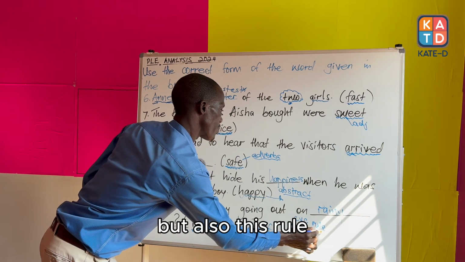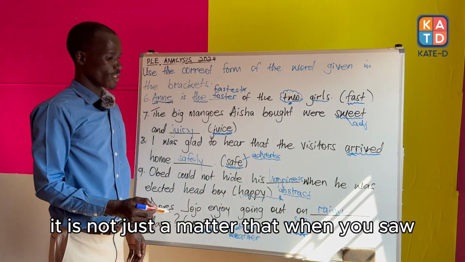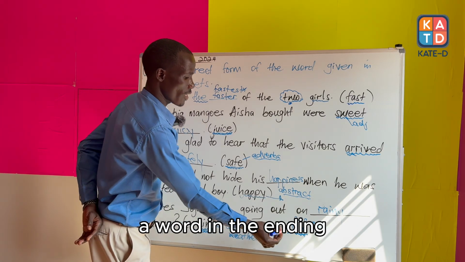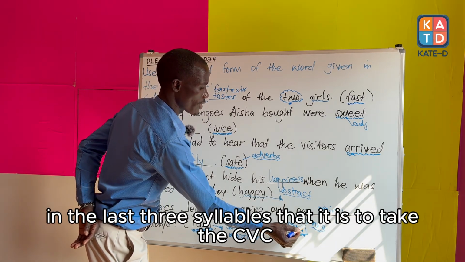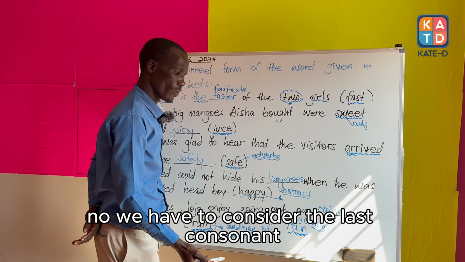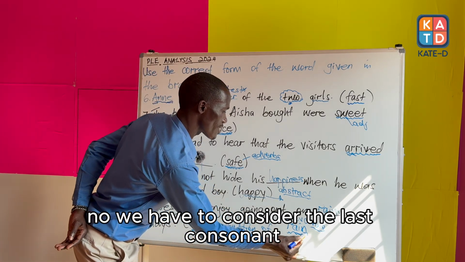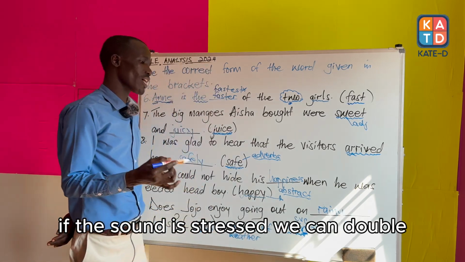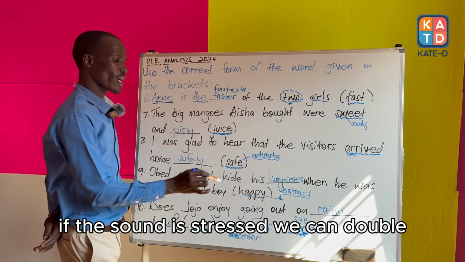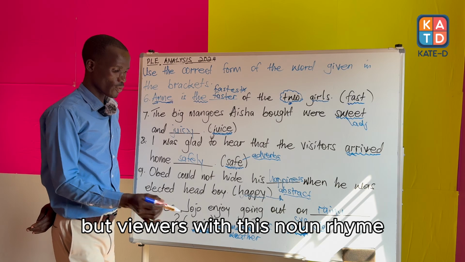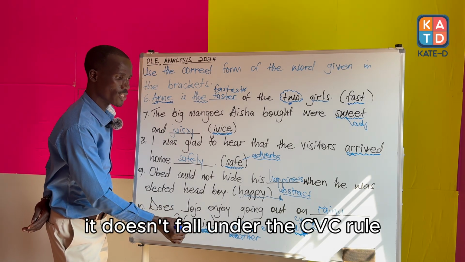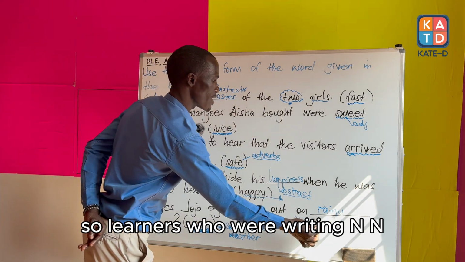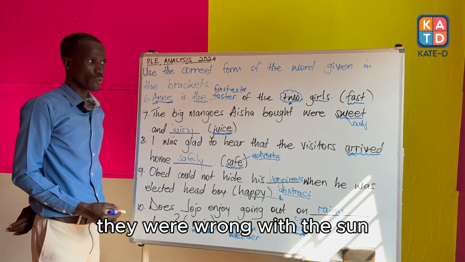But also this rule, it is not just a matter that when you say a word ending in the last 3 syllables, that it is to take the CVC. No, we have to consider the last consonant. If the sound is stressed, we can double. But viewers, with this noun rain, it doesn't fall under the CVC rule. So learners who were writing N, they were wrong.